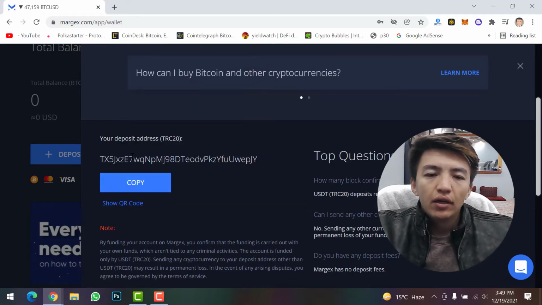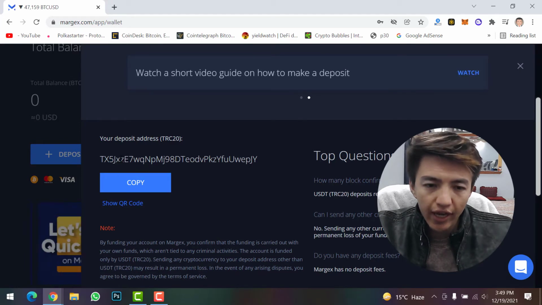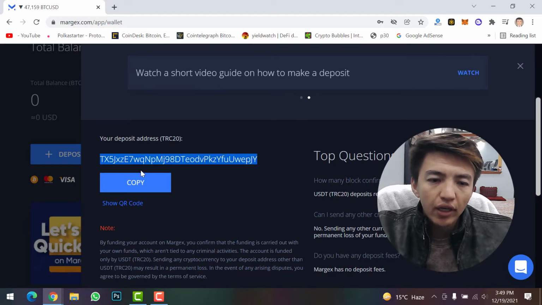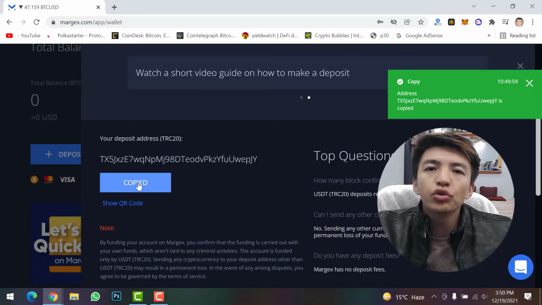Now this is the address. Yes, this is your deposit address or USDT address. Simply copy this address, click on copy. Now go to your Binance account.